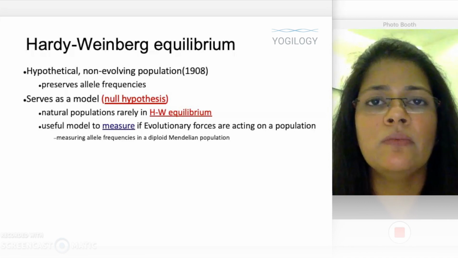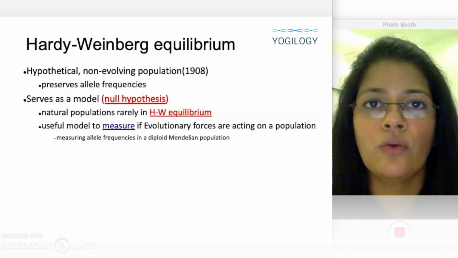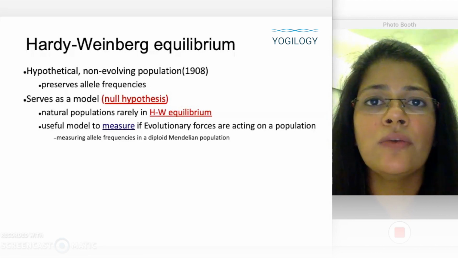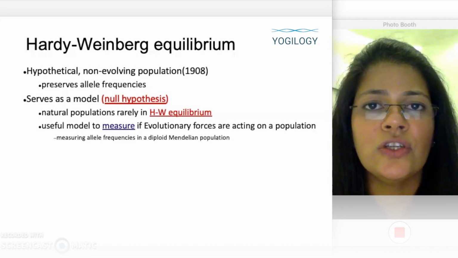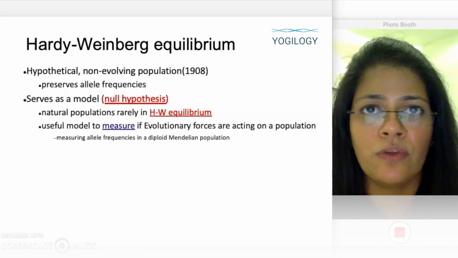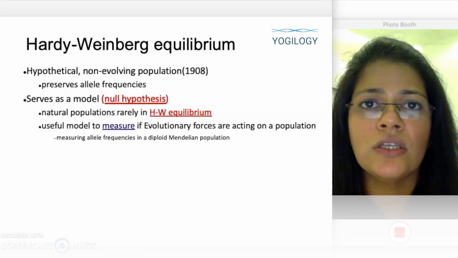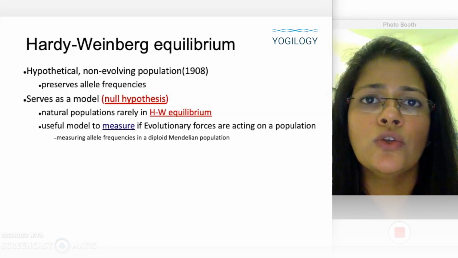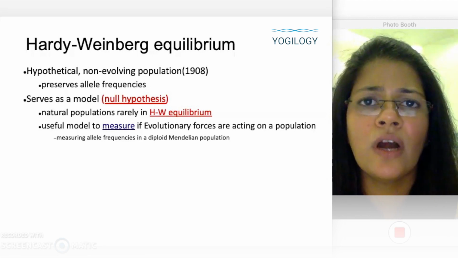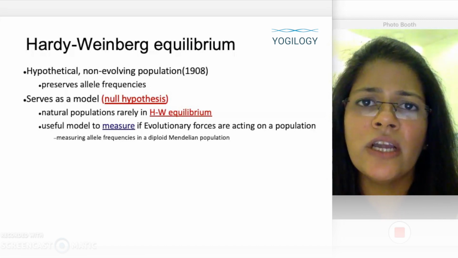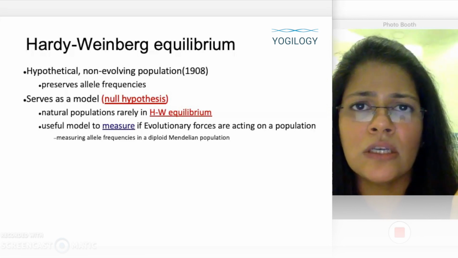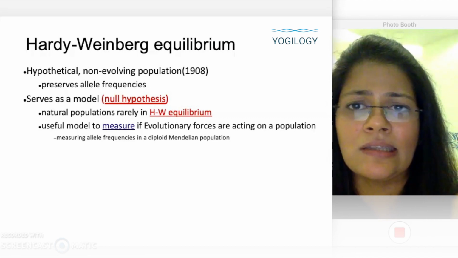Okay, so what is Hardy-Weinberg's equilibrium? Basically, it is a formula applied to populations that are not evolving. In real situations, all populations are evolving because evolutionary forces are acting on them. So whichever populations are not evolving are following Hardy-Weinberg's equilibrium. Which principles must a population follow to be called as following Hardy-Weinberg's equilibrium? We'll see the next slide.